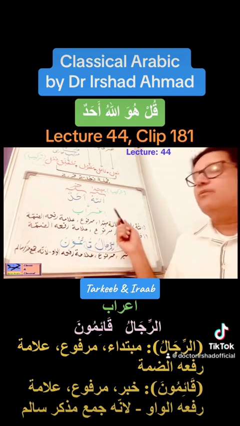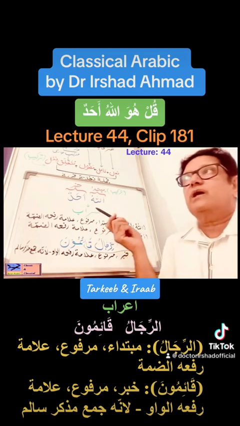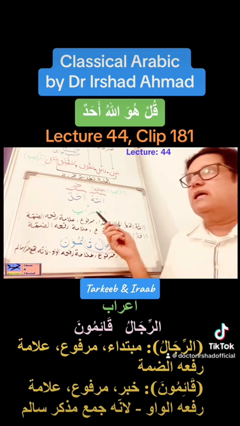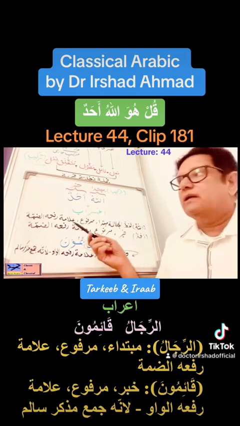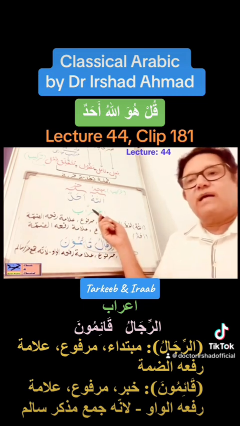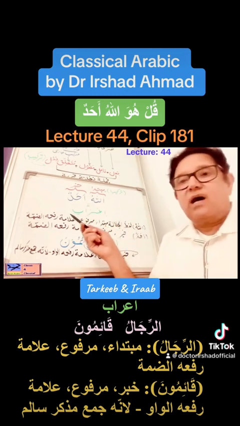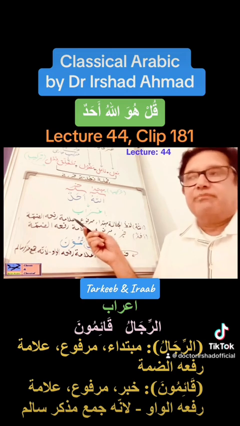For example, if we look at the example of mudaf and mudaf ilayh, I will say door of the mosque. So we will say Babul Masjidi. Babu was actually Babun, and when babun becomes mudaf, it loses its tanween.